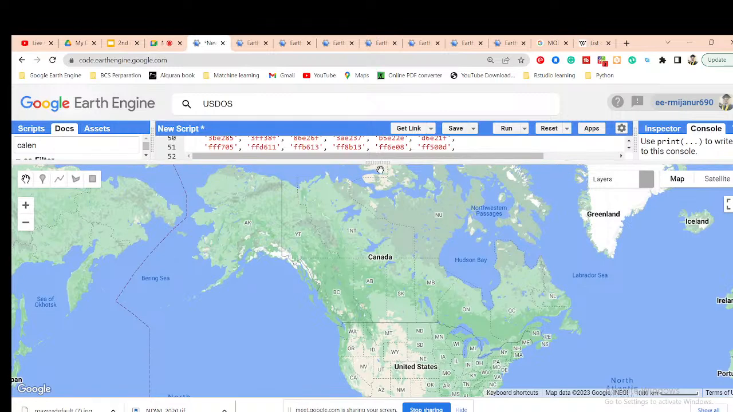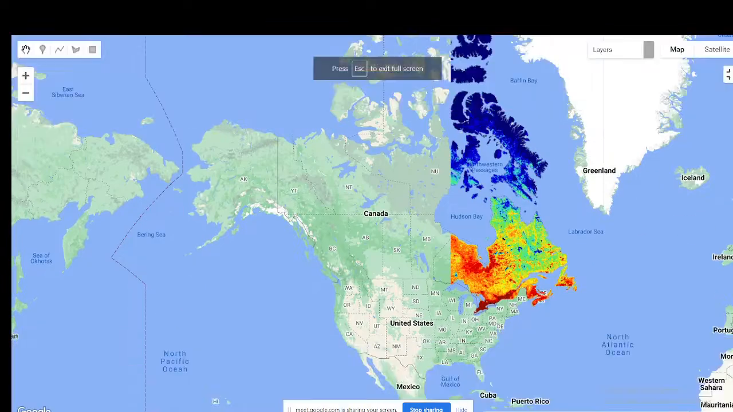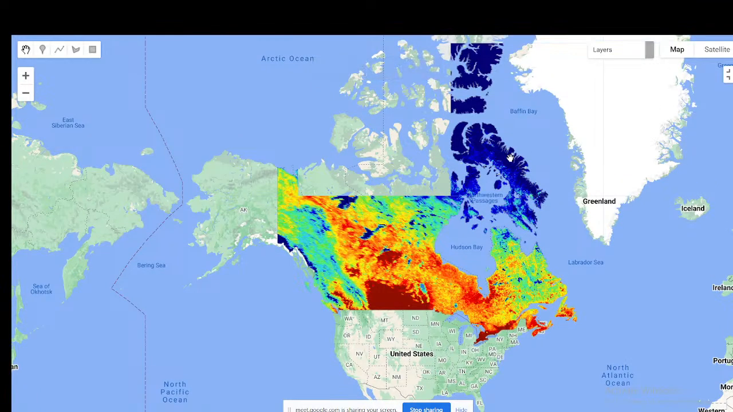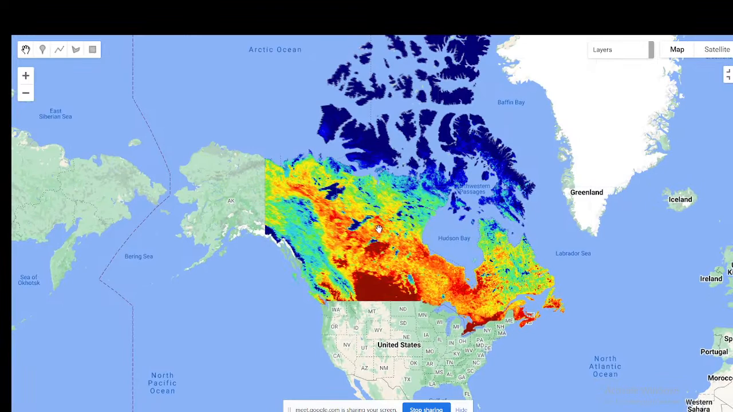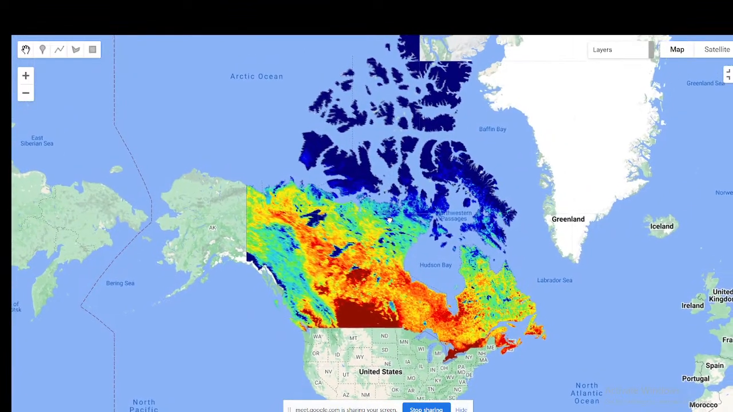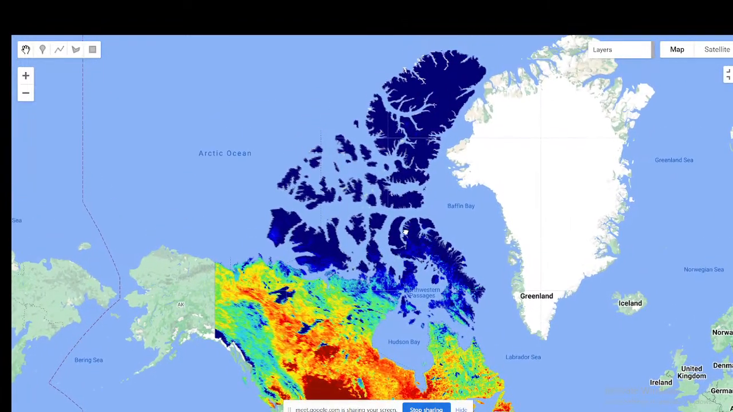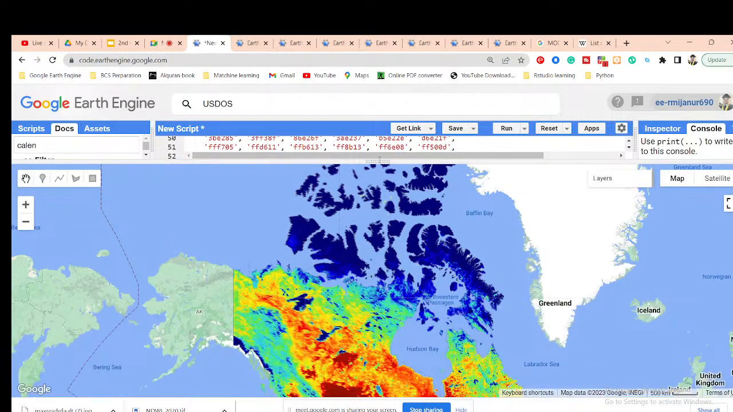Red color is showing 20 or 25 degrees Celsius. And this type of area is showing very low temperature, so huge. And during summertime, this is the mean, right? Yes, we reduced it, and this is for the entire year, right? Yes. Okay.